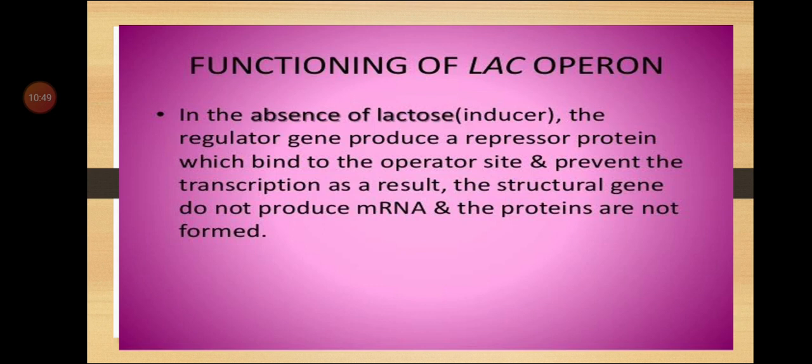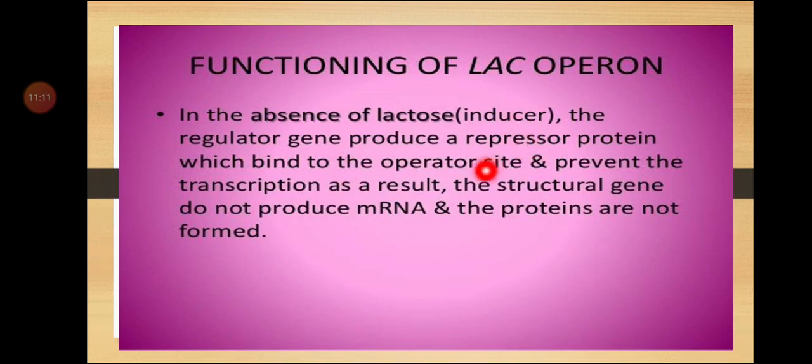Next function is that lactose acts as an inducer and binds to the repressor.